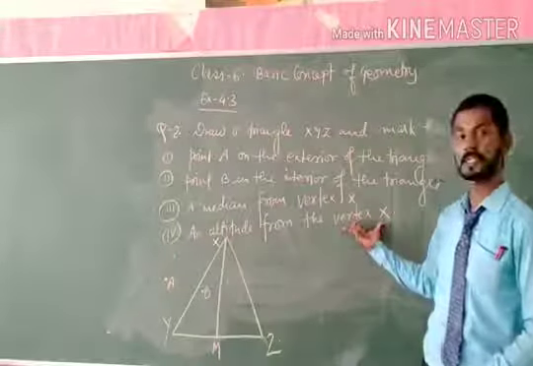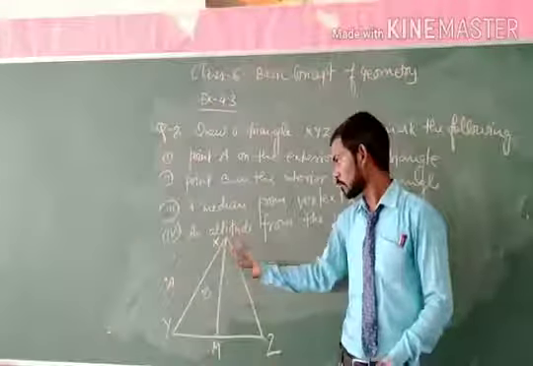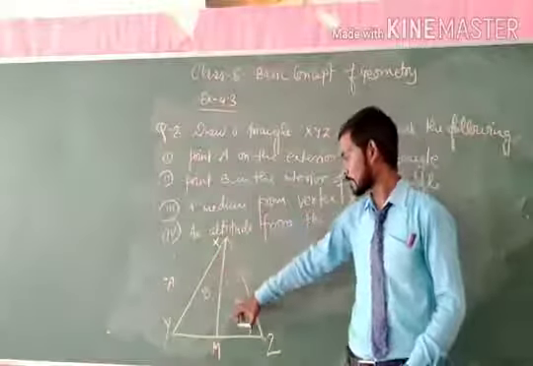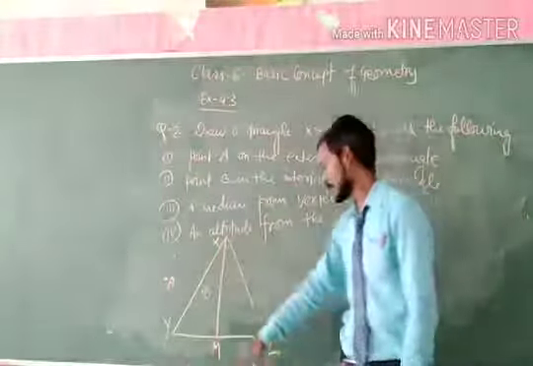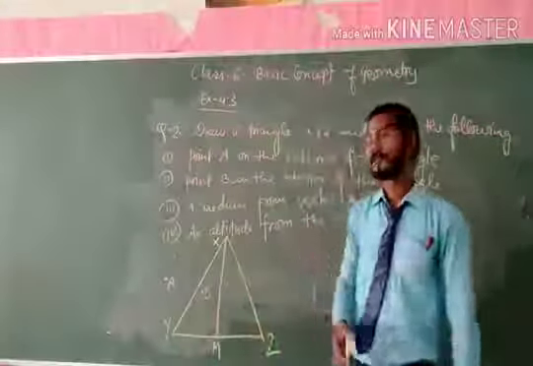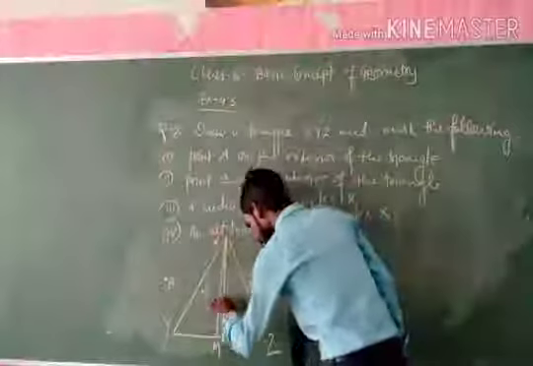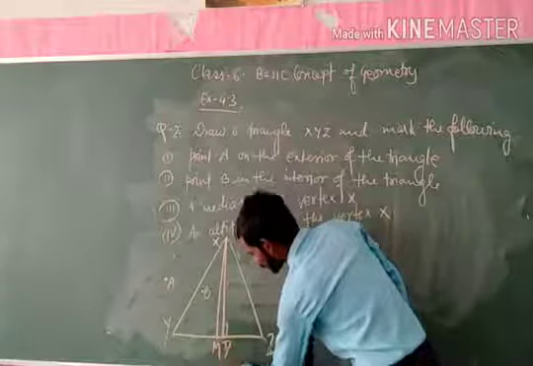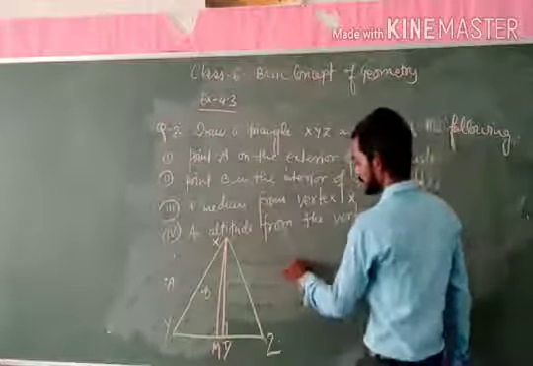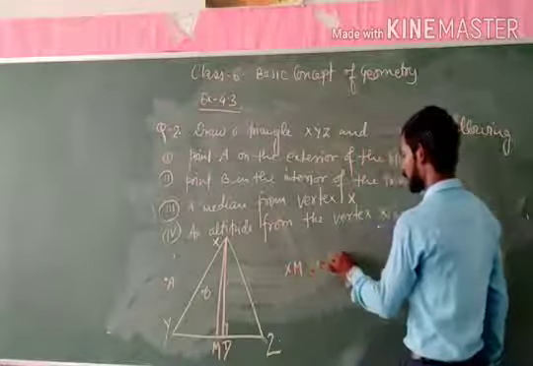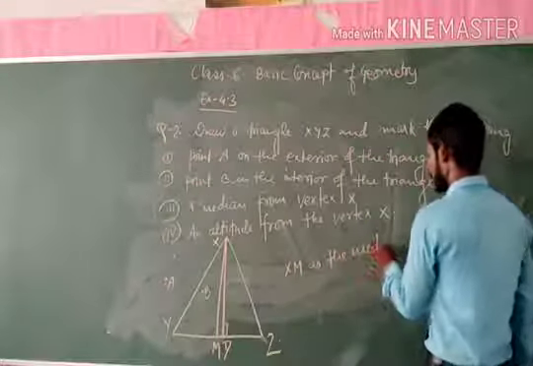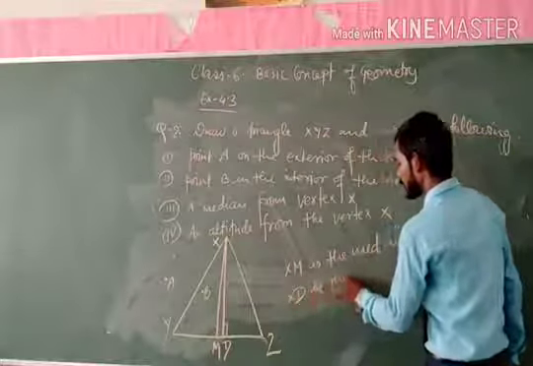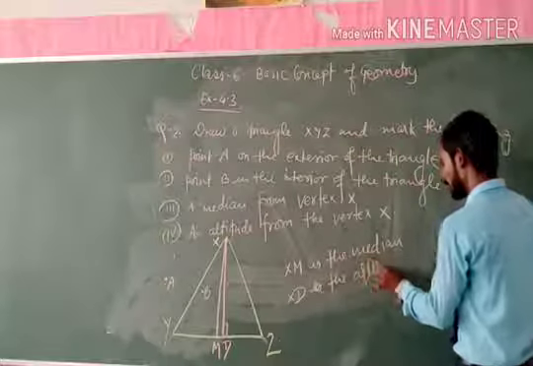If X be the vertex, then the side YZ becomes the base, so we get this one, and let us name this point D. So here XM is the median and XD is the altitude or height of the triangle.